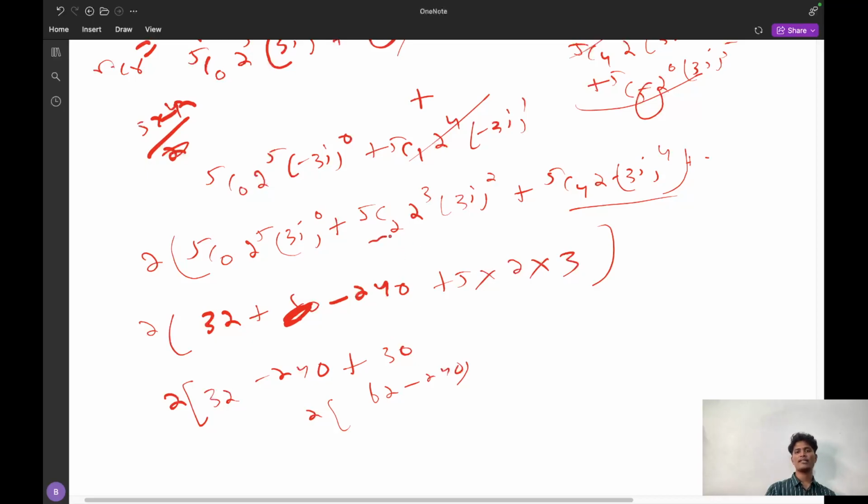One second guys, the 5C2 value is 10, 2 cube value is 8, 3 whole square value is minus 9. So it will be 80 into 9, that is minus 720. Sorry guys, it is minus 720.